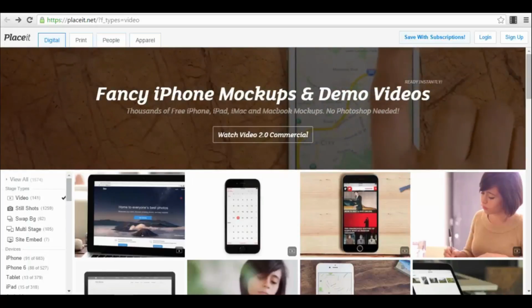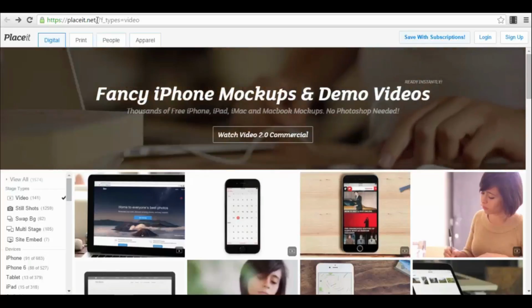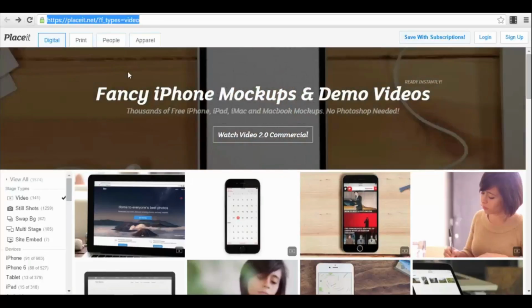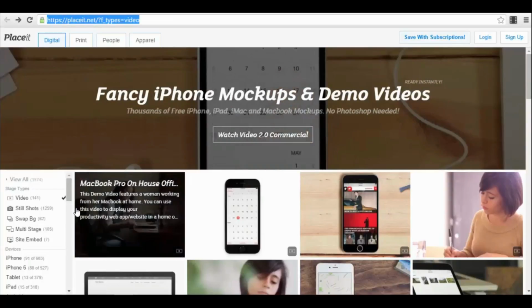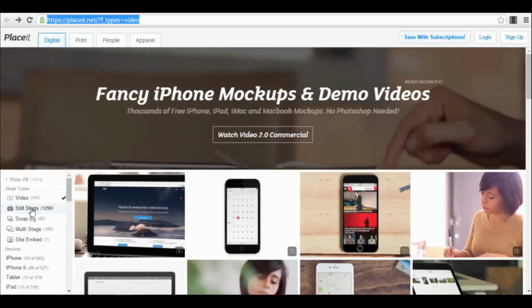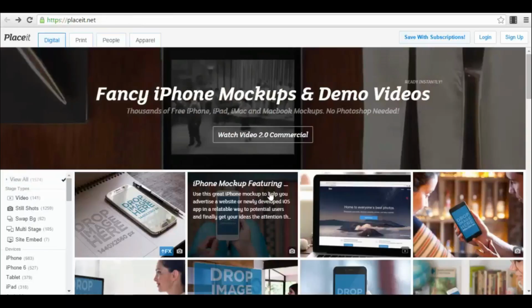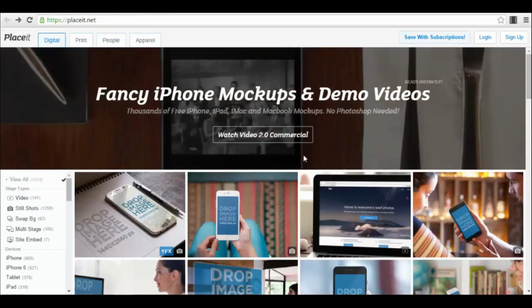The website is called placeit.net. It's actually very simple. You can see here in my browser, and after you enter the website, you will see that you have different types of mockups from which you can choose.